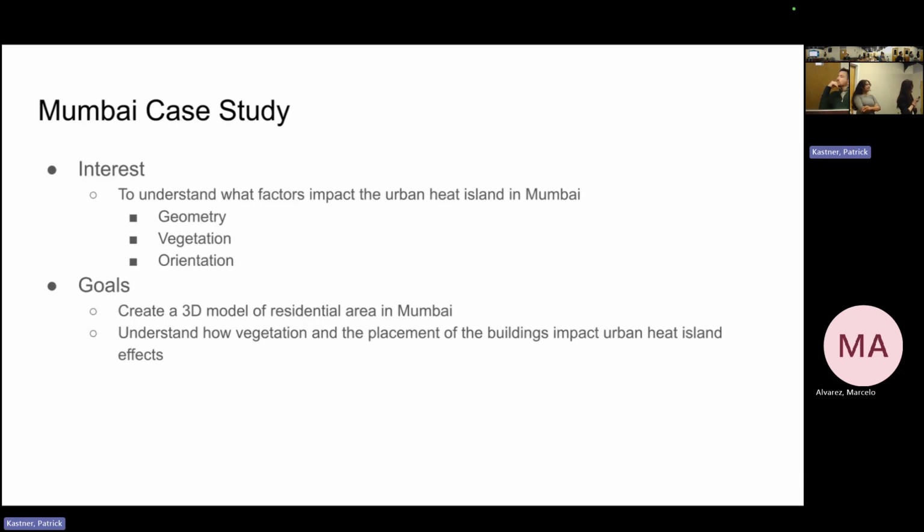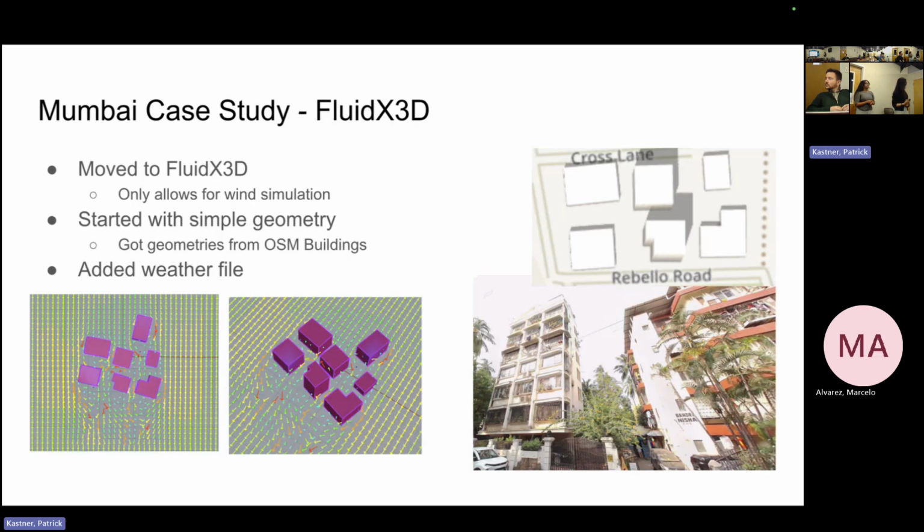Okay, so moving on to my case study. My case study was based in Mumbai, and I was interested in what the different factors are that impact the urban heat island, things like geometry, the vegetation, and the orientation of the buildings. And I wanted to experiment more in the residential area. So like we mentioned, the outdoor plus wasn't really working for me, and Ilfra wanted me to experiment more with Fluid X3D. But a limitation to this is that it only allows for wind simulation.